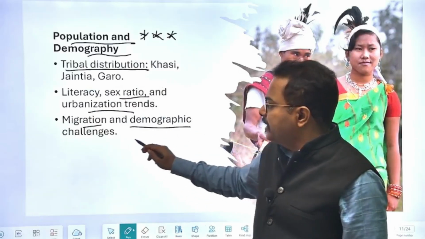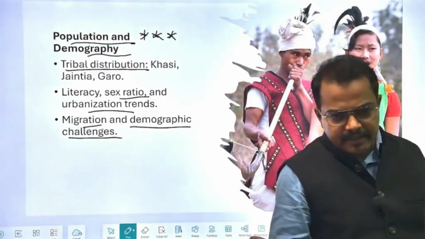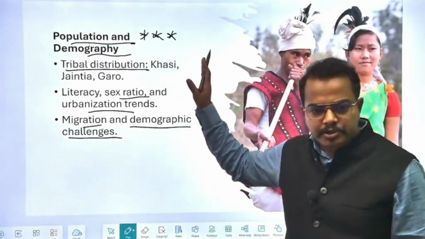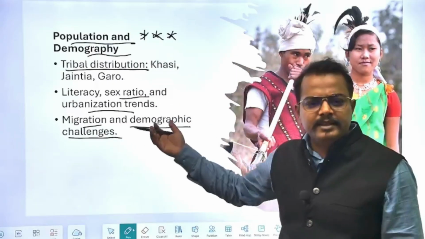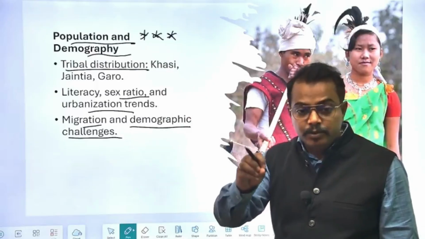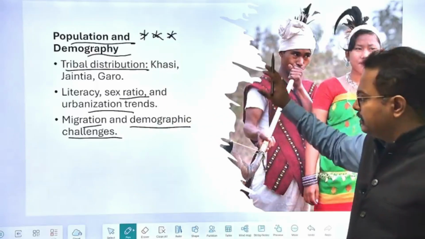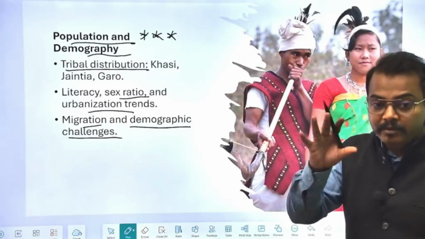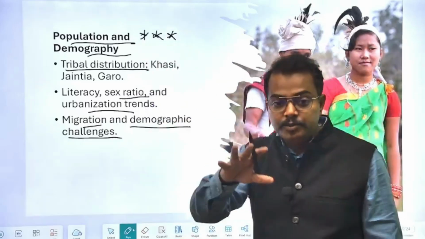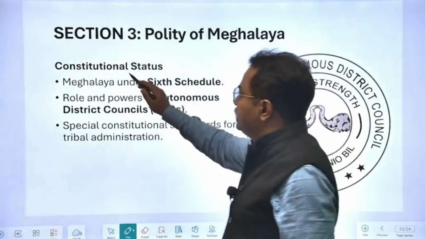Then demographic challenges: what kind of demographic challenges are associated with the state of Meghalaya. And with this, your geography, that is section 2, will be over. After you have completed section 2, you will have a very good hold of the Meghalaya section, because the content of the next items will be low. Up to this point, there will be huge content. Now the next thing is section 3, that is polity.